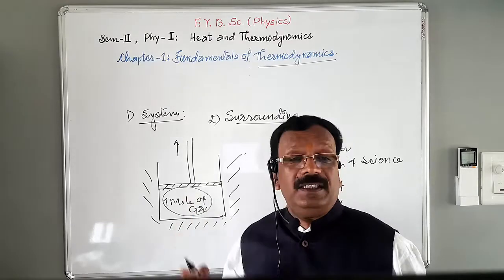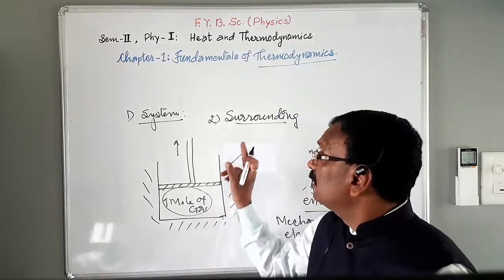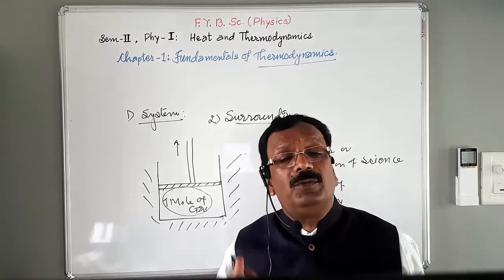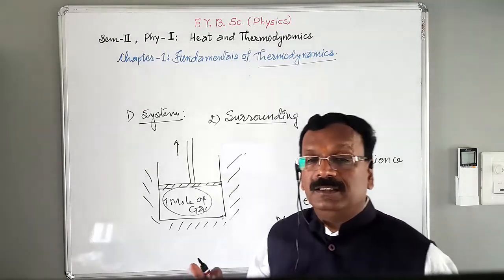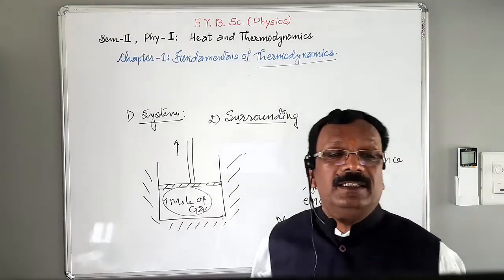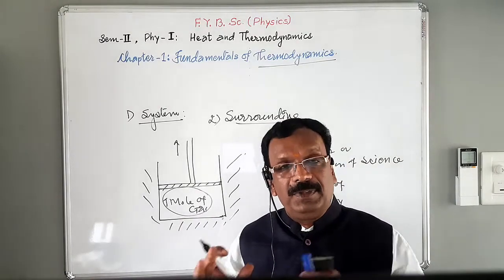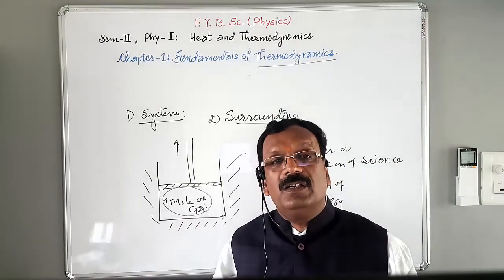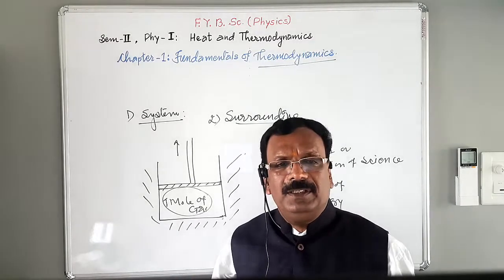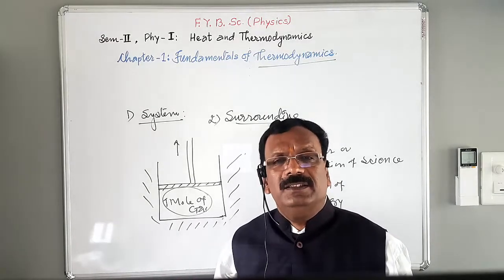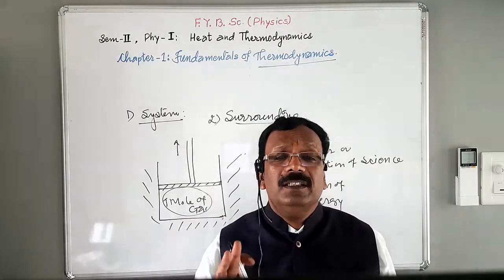To understand the terms system and surrounding, I am again going to tell you: consider a cylinder containing a gas placed in some constant temperature bath. The constant temperature bath may be a sand bath or oil bath or ice bath, whatever it may be. Anything outside the system which has a direct effect on the system is nothing but surrounding.